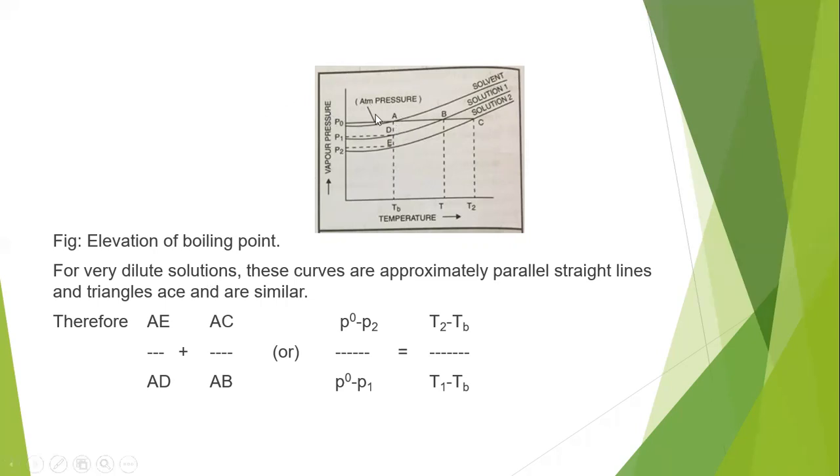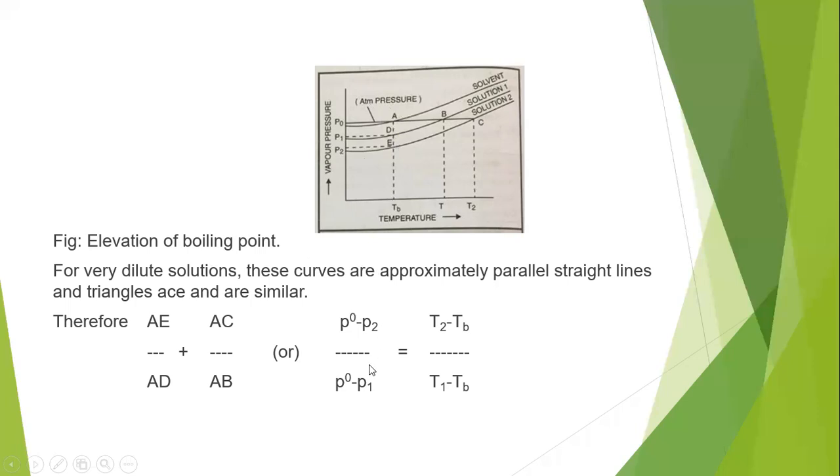How can we calculate AE? A is nothing but P0, E is nothing but P2. So P0 minus P2 gives AE. In the same way, AD equals P0 minus P1.